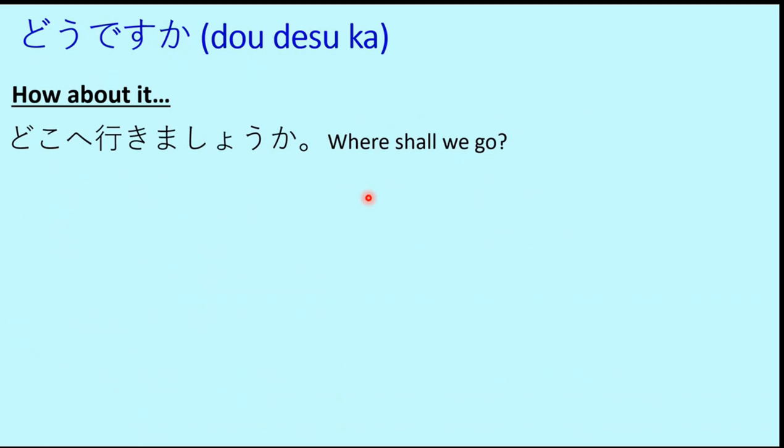The next topic of discussion in today's lesson is dou desu ka. Dou desu ka means how about it, or what do you think about it? We have learned this earlier also in one of the lessons, but we shall look at it one more time to have a better understanding of this concept. Here you can see it's written doko e ikimashou ka, where shall we go? Doko e ikimashou ka, where shall we go?